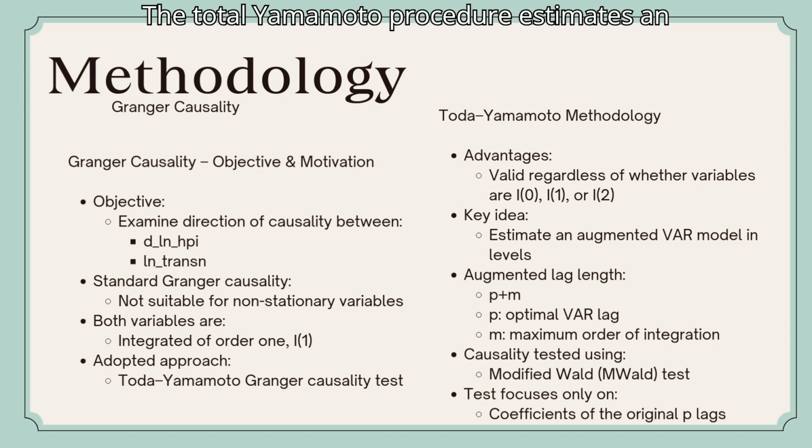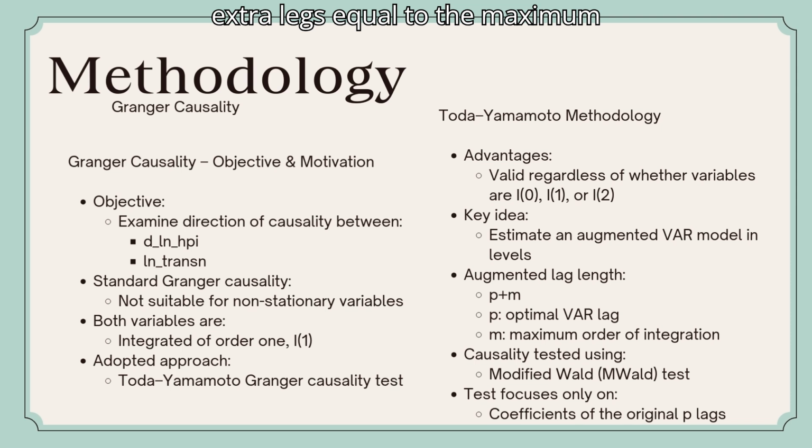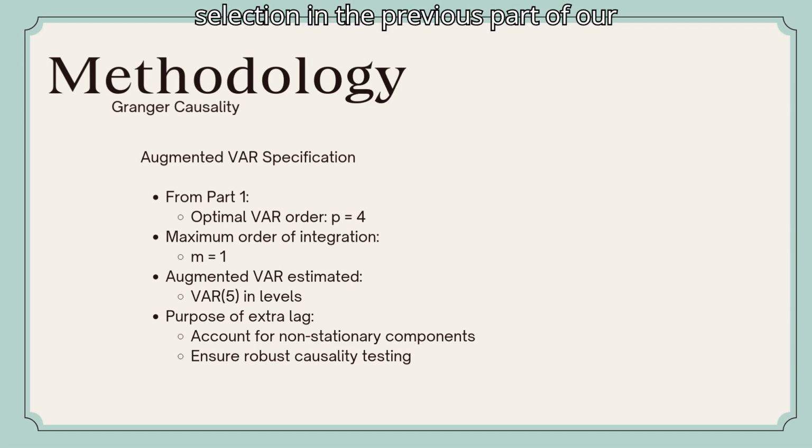The Toda-Yamamoto procedure estimates an augmented VAR model in levels by adding extra lags equal to the maximum integration order. Granger causality is then tested using a modified Wald test applied only to the original lag coefficients, ensuring correct asymptotic inference. Based on the VAR order selection in the previous part, a VAR(4) model is chosen. Since both variables are I(1), the augmented VAR is estimated with 5 lags, where an additional lag accounts for non-stationarity in the series.